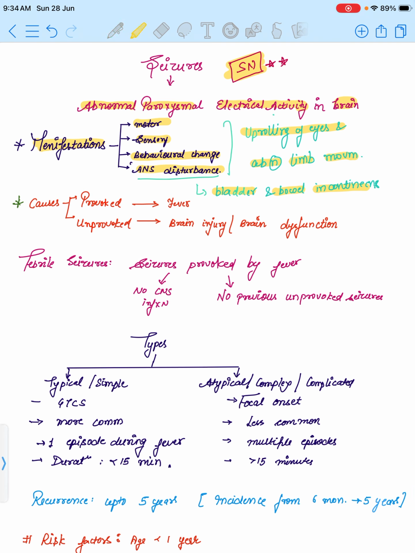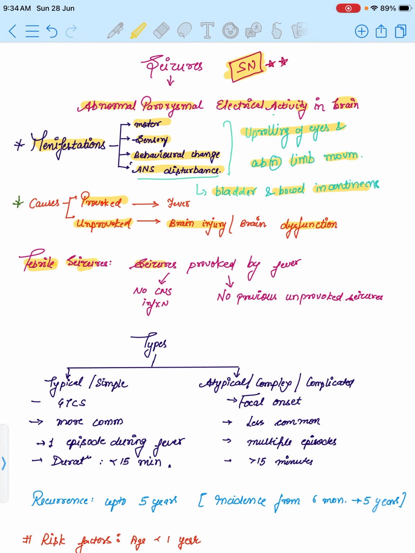There are two types of causes: provoked and unprovoked. Provoked factors are like fever or any other acute illness that is promoting our seizures or abnormal movement, and the second one is unprovoked, that is any underlying brain injury or brain dysfunction. Coming to the topic, febrile seizure.